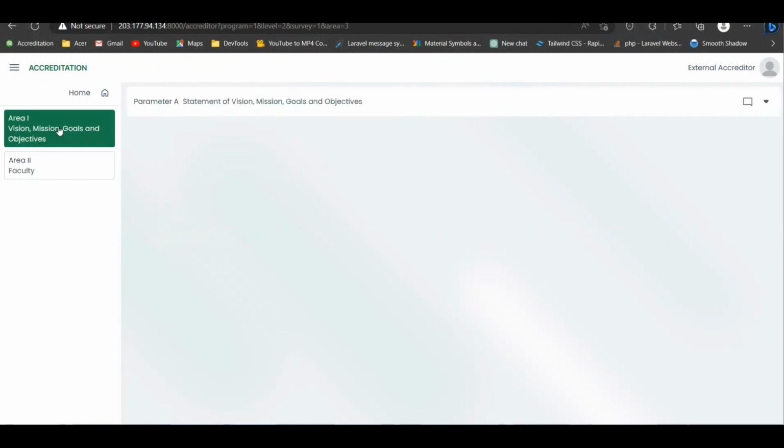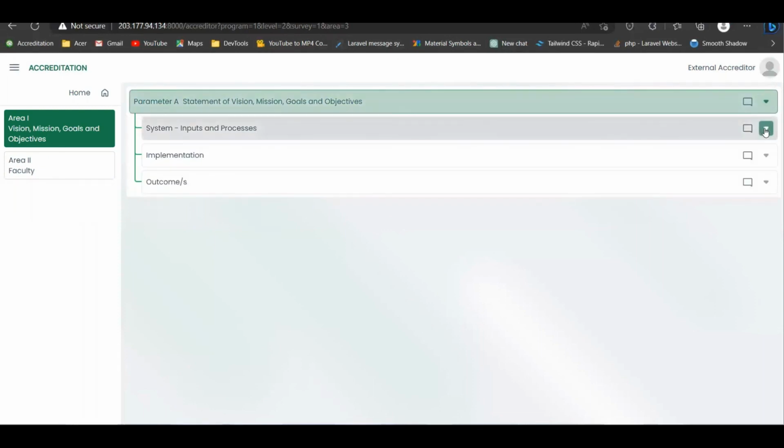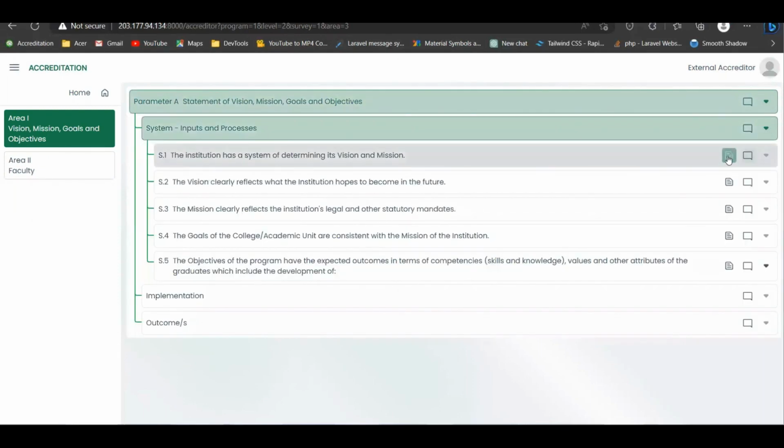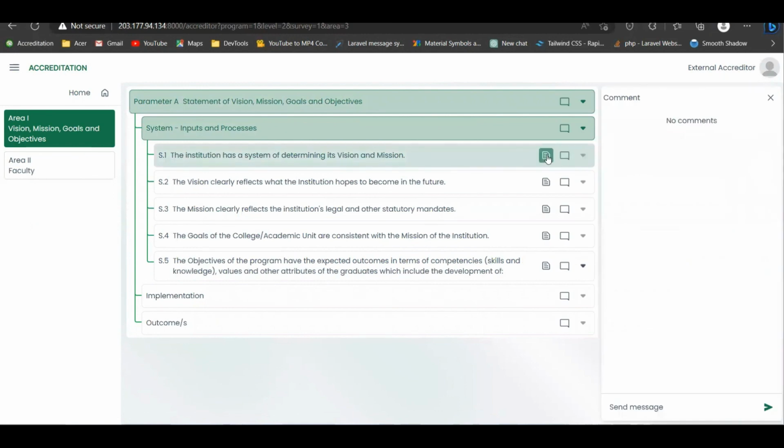It's just the same page as the internal accreditor. However, the accreditor cannot give rates. So for example, for this area 1, makita nato dili siya maka-give og ratings. But they can comment or view the documents.